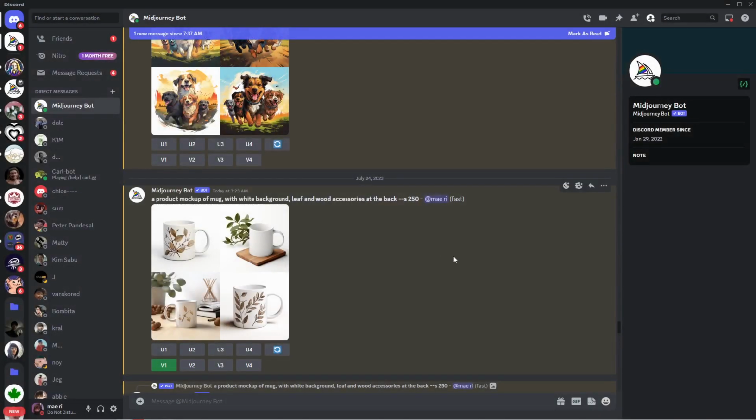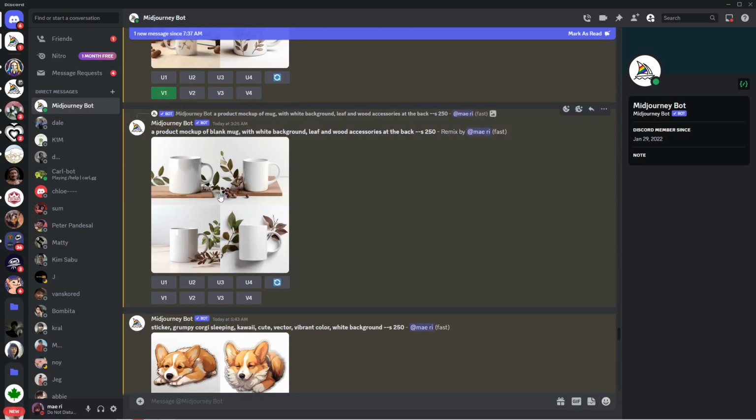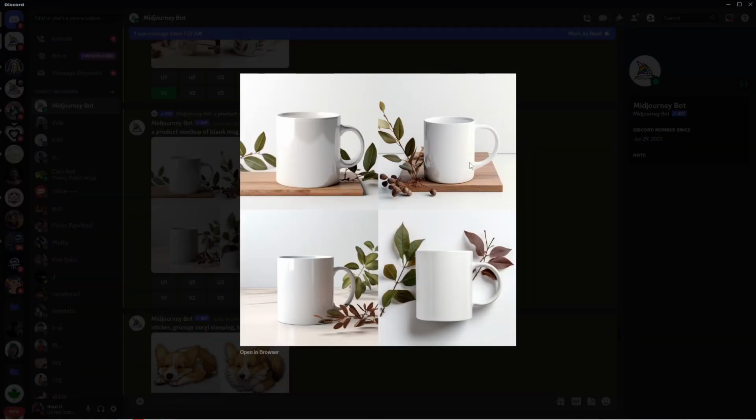And once you have your picture, you can download that and from here, you can use and upload this as a product mockup or product template for other sellers. Again, you can offer mockup for t-shirts, sweaters, mugs, tote bags, any physical product that you can think of. So that is how to make money with digital products using AI.